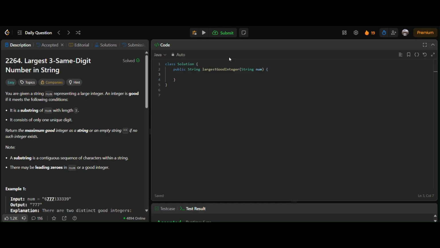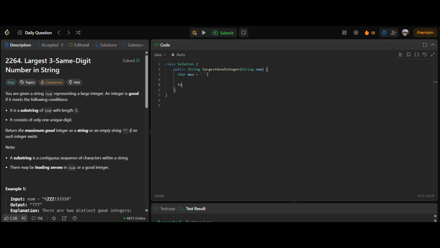So now guys, let us begin implementing our optimal approach. Initially we need to keep track of the max digit which is repeating exactly 3 times. We'll only keep track of a single digit, and while returning it we'll concatenate it 3 times. So we'll keep track of that using a character variable max, initially stored as an empty or blank character, which will represent that we haven't found any solution.